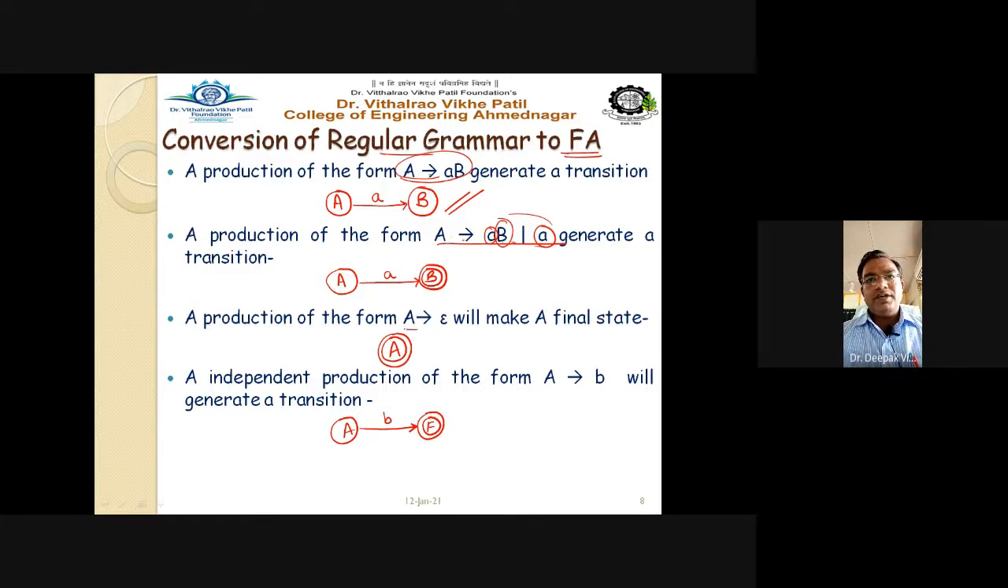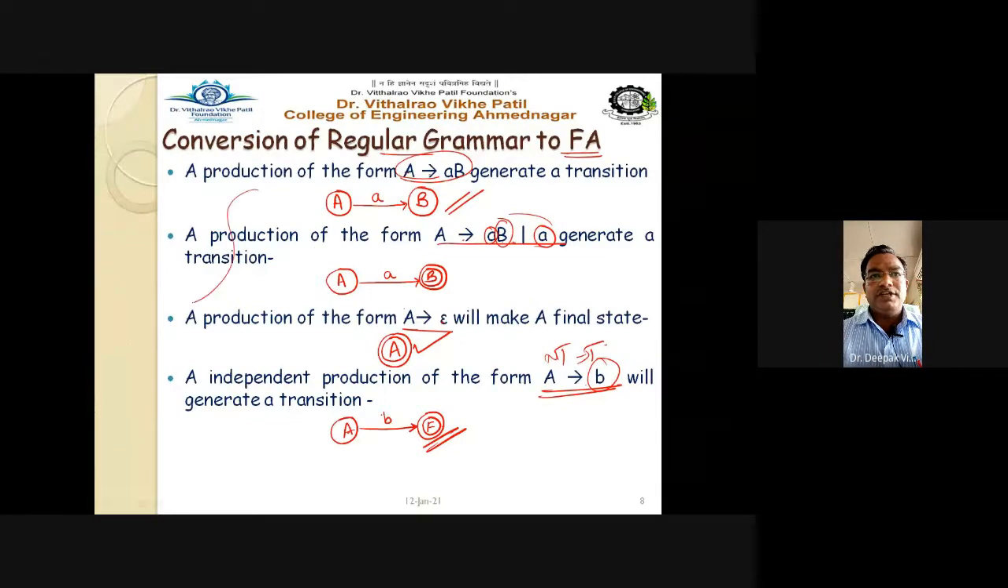And if there is a non-terminal that produces epsilon, that is marked as a final state in the automata. And if there is a production in this particular format, a non-terminal producing a terminal, then definitely it goes to a final state in the automata. So you have to add one more state, called the final state, and mark it so that on B, it reaches the final state, right?